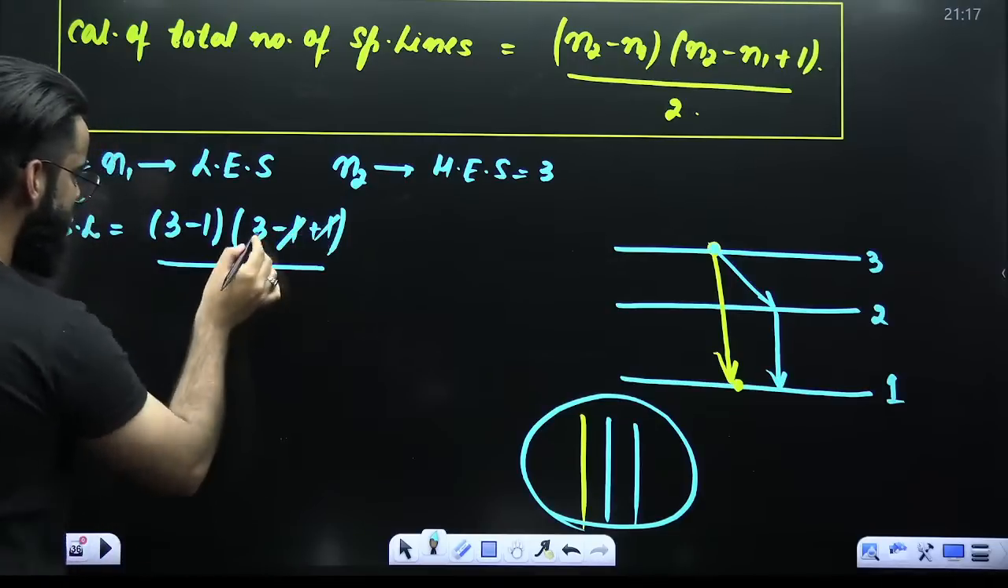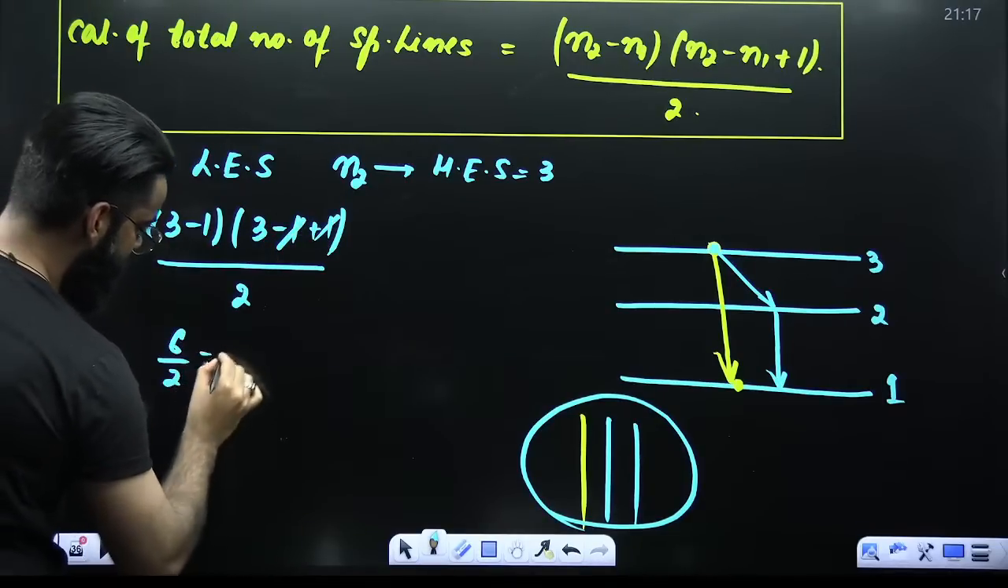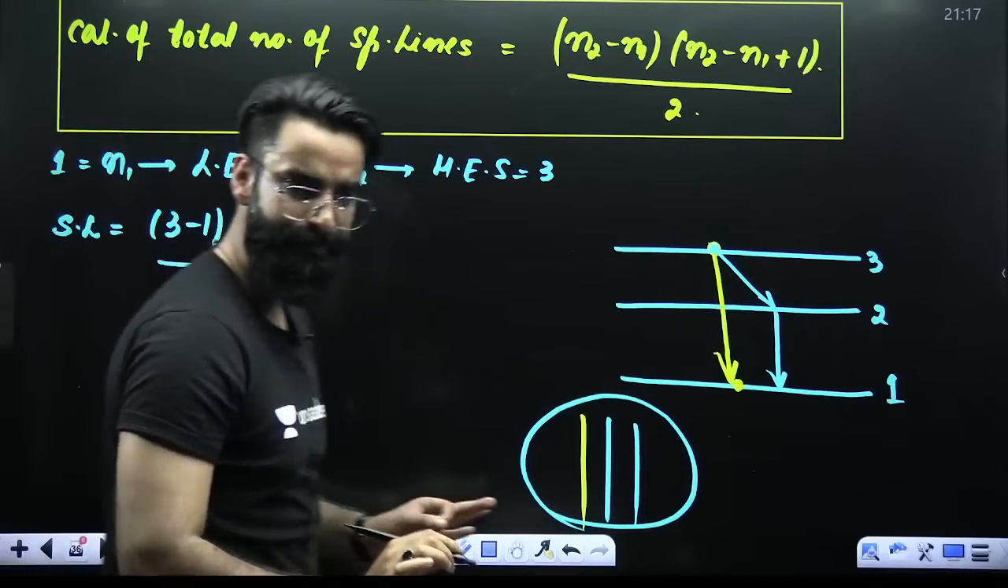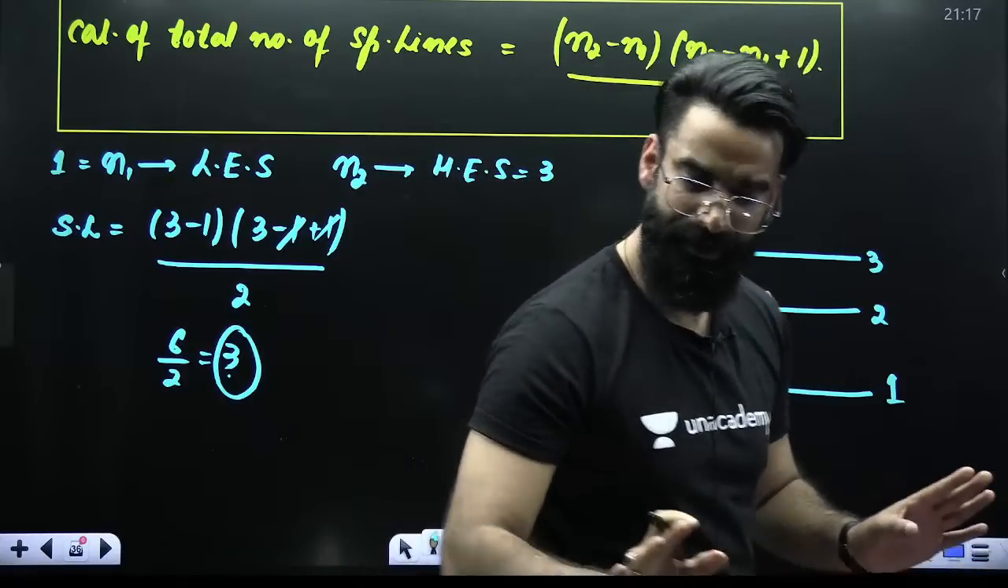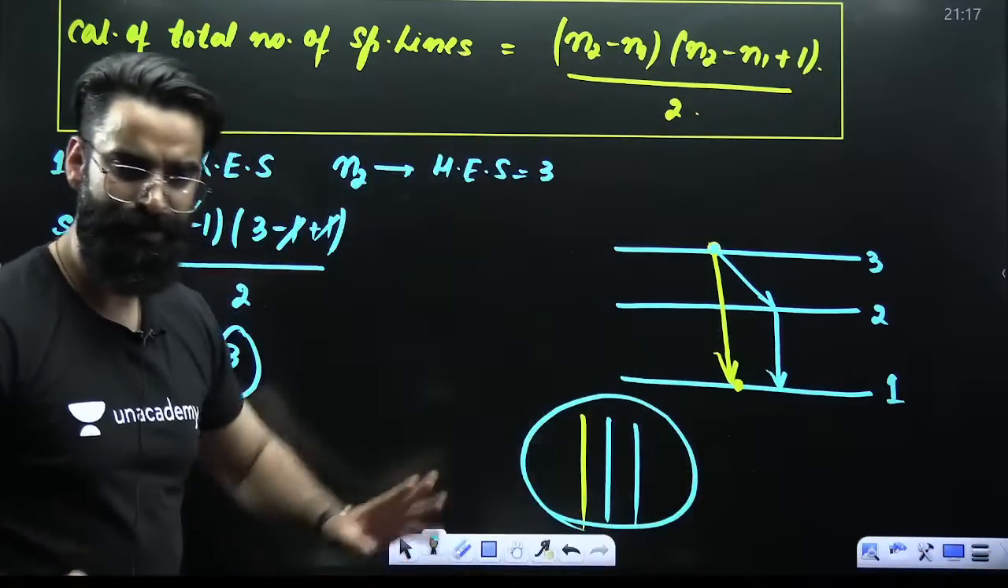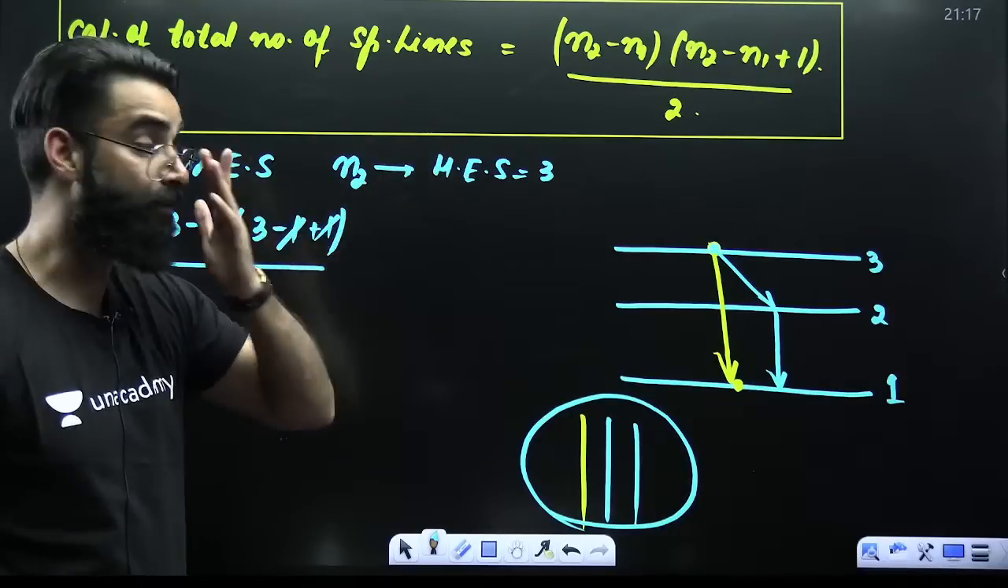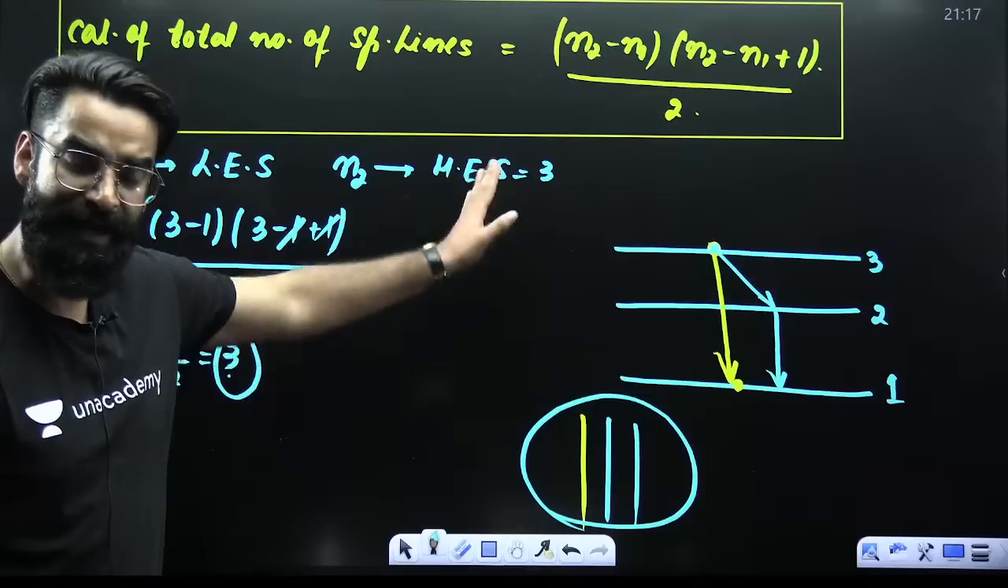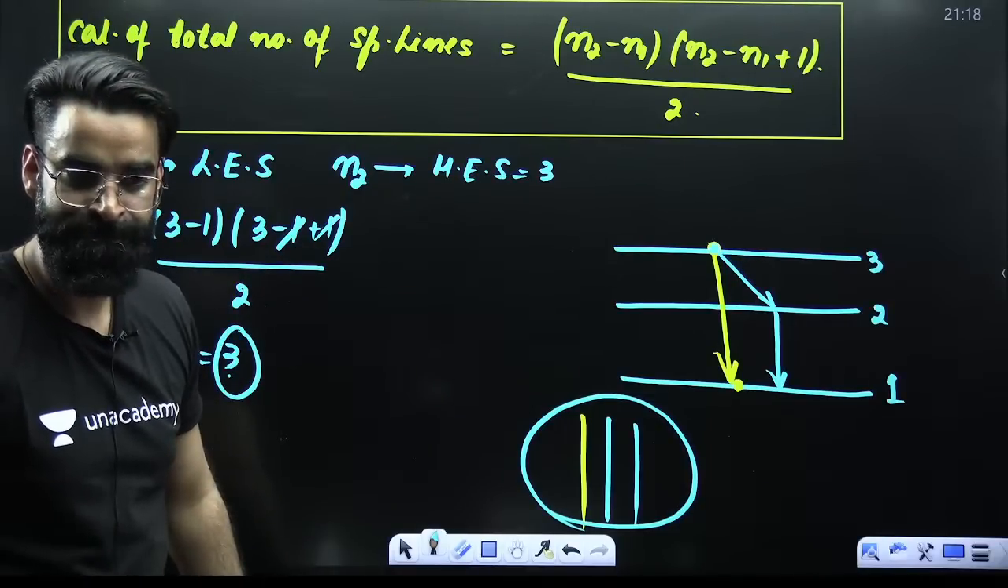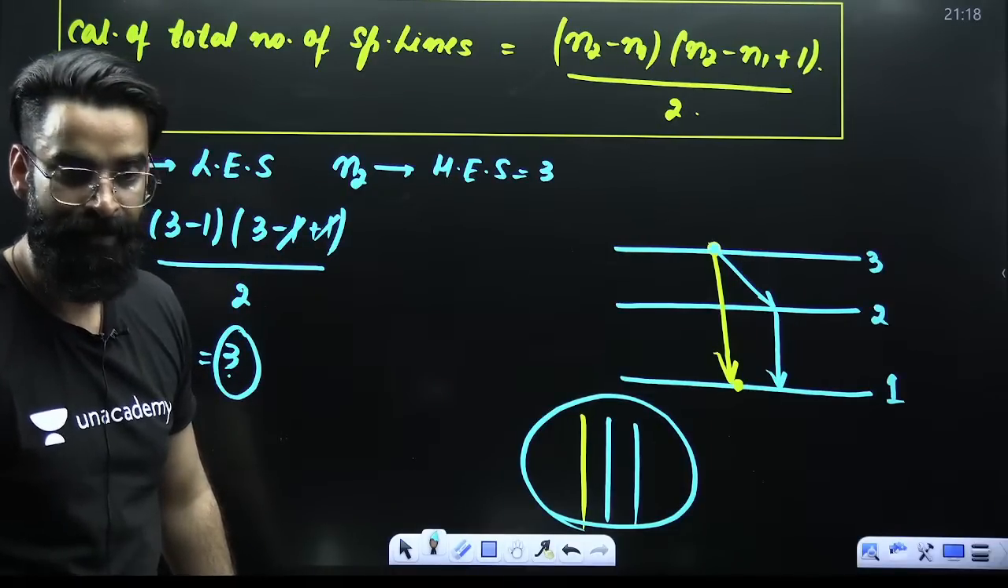This one cancels. 3 2s are 6. 6 divided by 2 is 3. So answer again, you got 3 only. Simple. Is it clear? Directly from this formula the question is asked. Okay. Perfect.